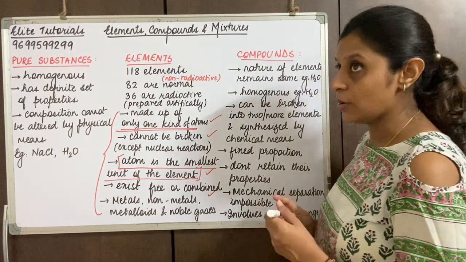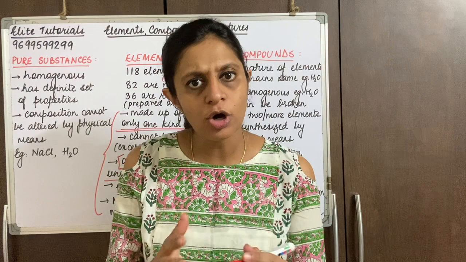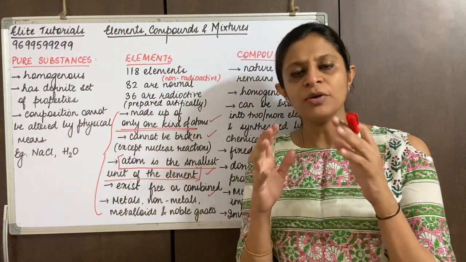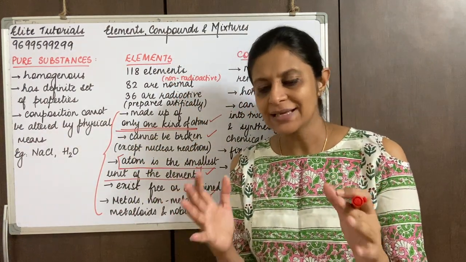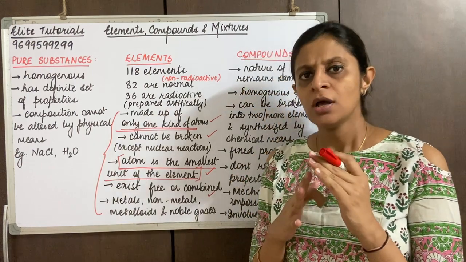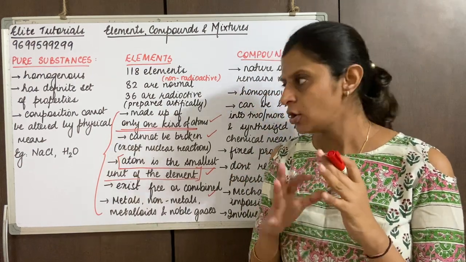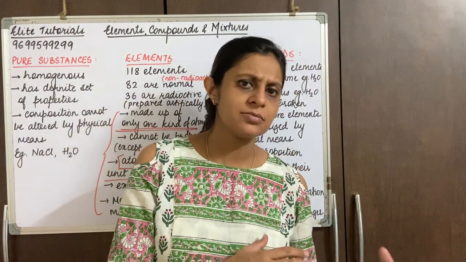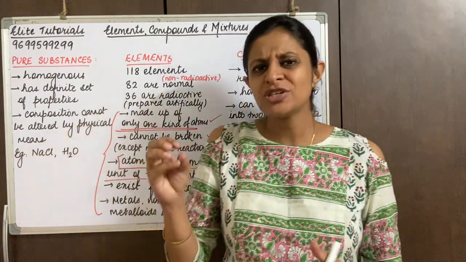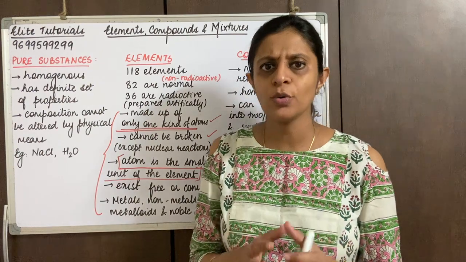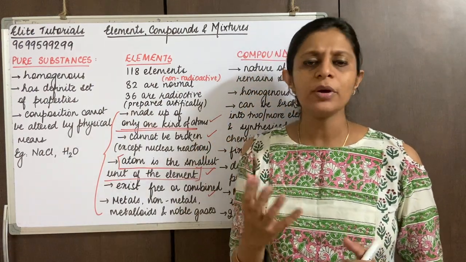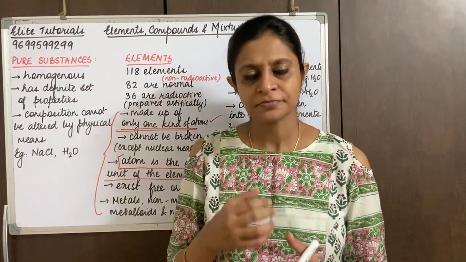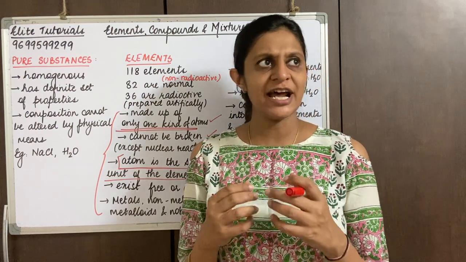Now when we talk more about elements, we broadly classify elements as metals, non-metals, metalloids and noble gases. I'm sure all of us know the properties of metals, non-metals, metalloids and noble gases. We can just discuss a few properties and a few examples. Now when we talk more about metals, metals have a nice luster.